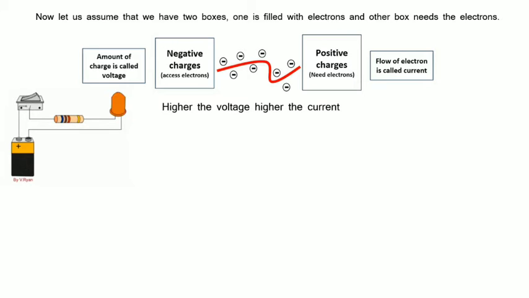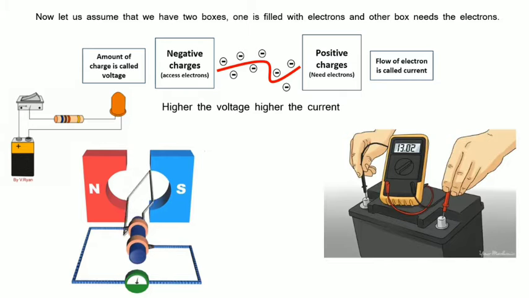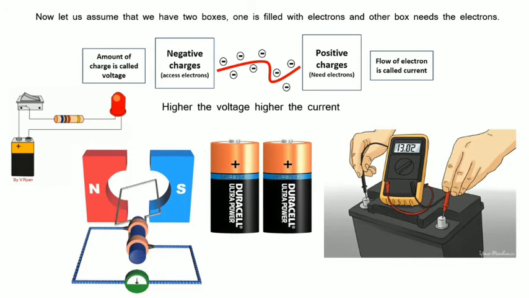If we put an LED between these 2 points, the LED will glow up. If we put a motor between these 2 points, then the motor will start rotating. So, every power supply has 2 poles, positive and negative. We can see on each battery, there is a symbol of plus and minus.